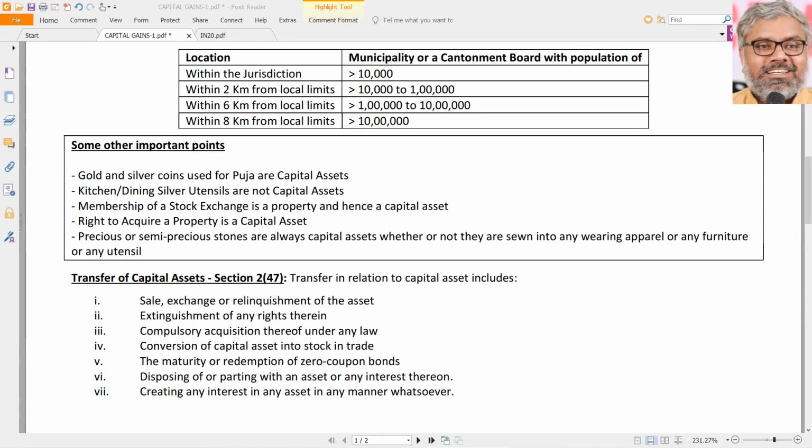Now moving on to some of the court cases, or some of the points to be noted, which might also appear in the questions.